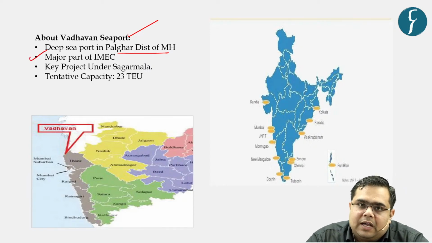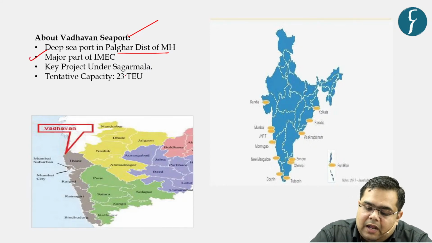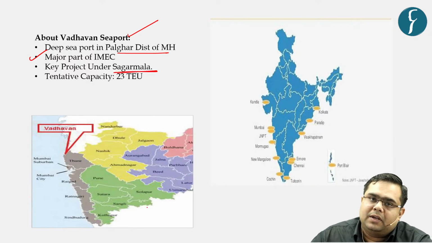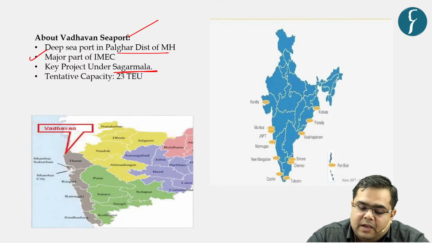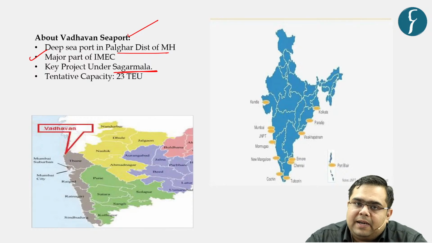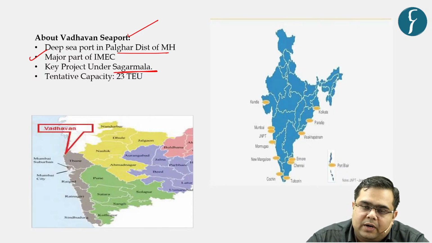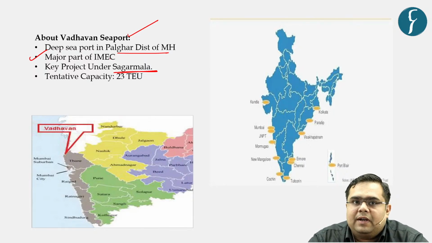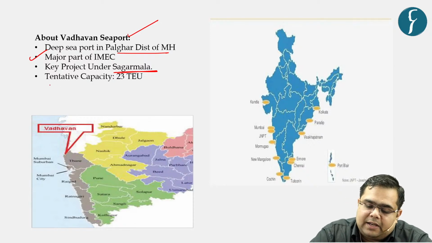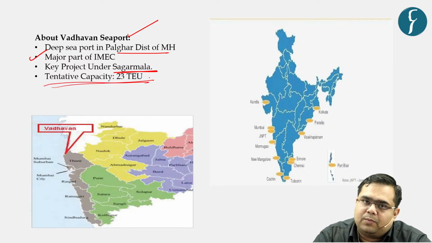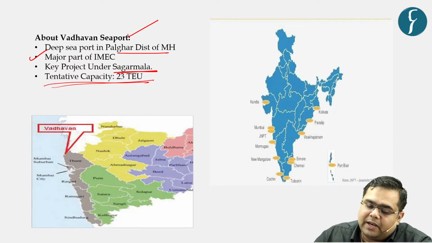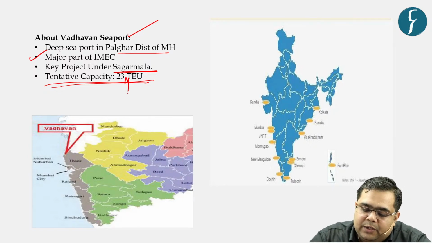Again, for the connectivity of India in Sagarmala, internal connectivity between all the ports and major destinations, it is going to be a key project. India's ambition to reach the Middle East through the IMEC corridor is also going to be fulfilled via this particular port, and the tentative capacity of this port, as we have already discussed, is going to be 23 million TEUs, right?